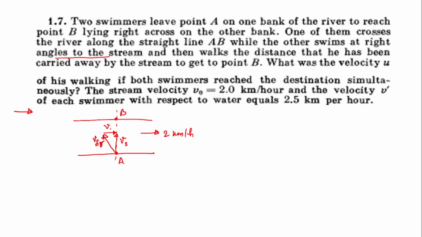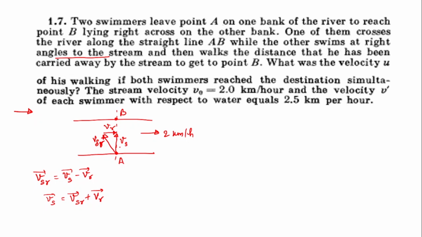So we have this vector relation: Vsr is equal to Vs minus Vr. Now of course, Vs will be equal to the vector sum of Vsr and Vr. Understanding this? So thus, using the triangle law of vector addition, I have drawn it like this.